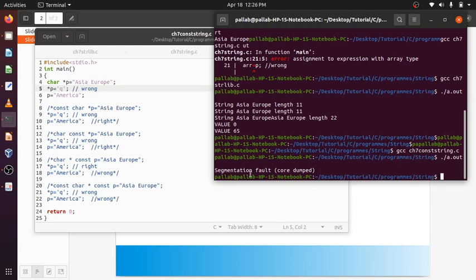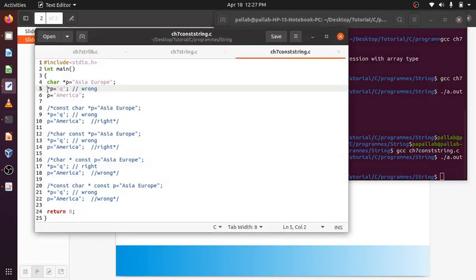No, segmentation fault. Why? Because the operating system will make this a constant and you cannot change the memory location here. The operating system will not allow you to change A to Q. That's why the segmentation fault occurred.